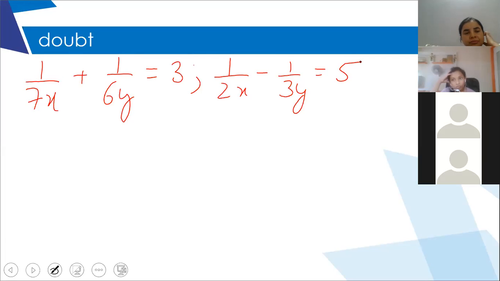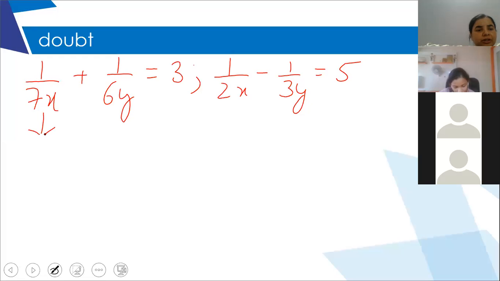How are we going to do it? Yes, Rohan. Ma'am, it's again fractions, ma'am. I'm not able to hear you, Rohan. Can you repeat that, please? Ma'am, the variables are in the denominator, ma'am. Yeah, correct. The variables are in the denominator.